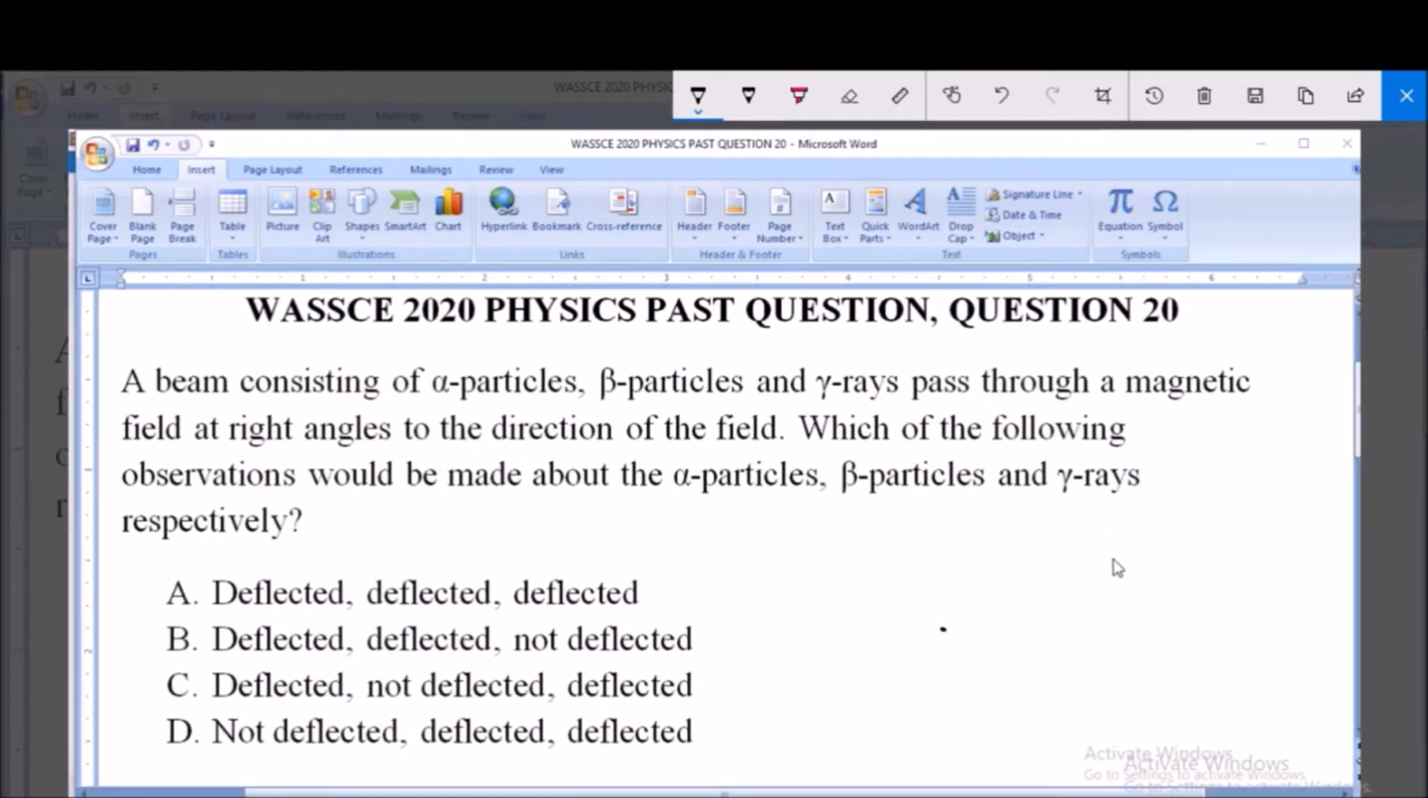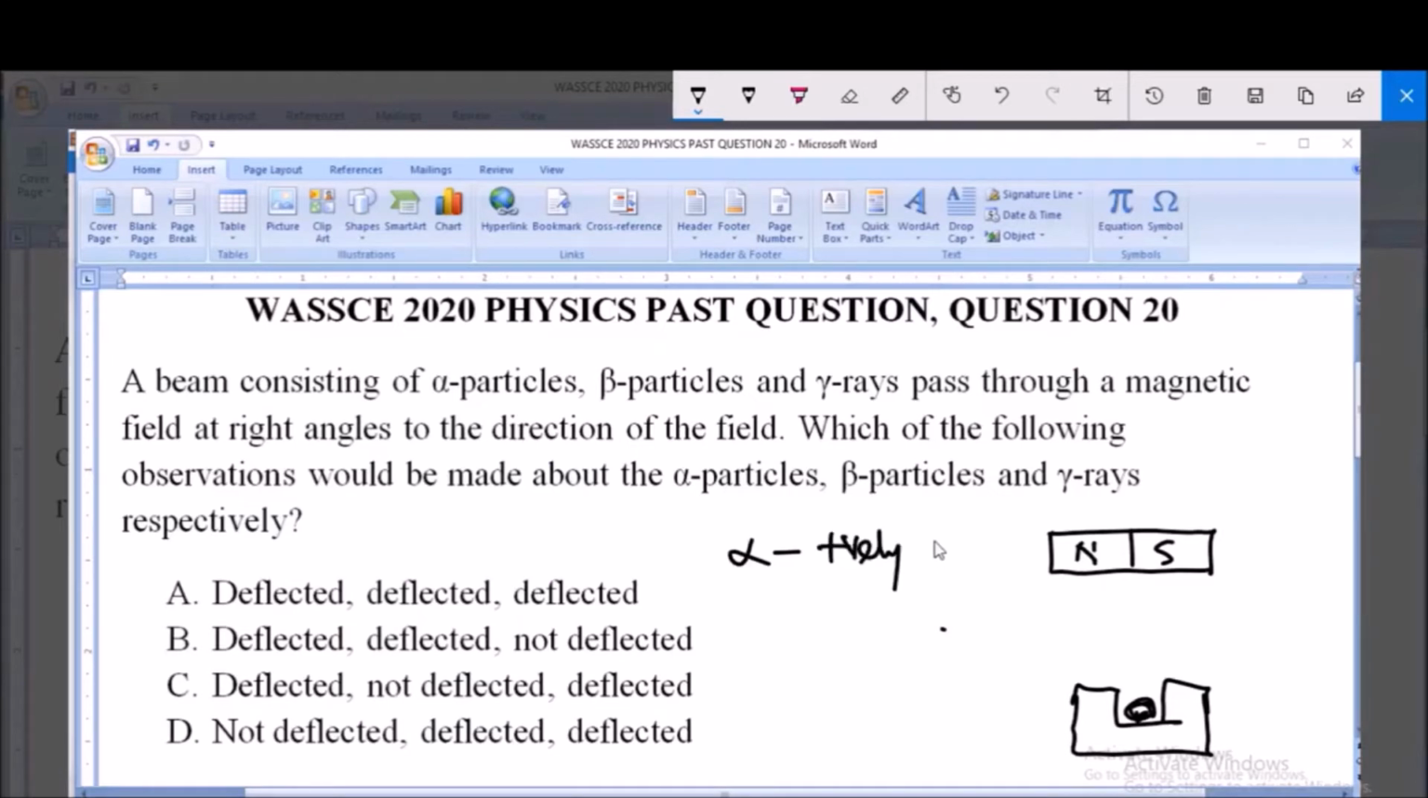Now, let's take for instance, we have a bar magnet. This is a bar magnet producing the magnetic field, and this is the north pole, and this is the south pole, and we have a radiation consisting of these three particles, that is the alpha particle, the beta particle, and the gamma rays. Like this, we have a radioactive element producing these rays or these particles. Now, I want you to understand that the alpha particle is positively charged.